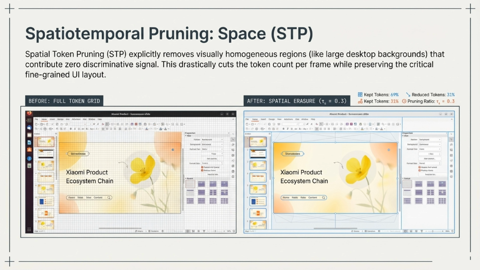This brings us to spatiotemporal pruning, starting with space, or spatial token pruning. Spatial token pruning explicitly removes visually homogeneous regions, think large empty desktop backgrounds, that contribute zero discriminative signal. This drastically cuts the token count per frame while perfectly preserving the critical, fine-grained UI layout that the model needs to make decisions.